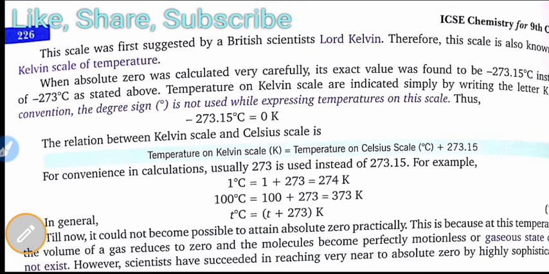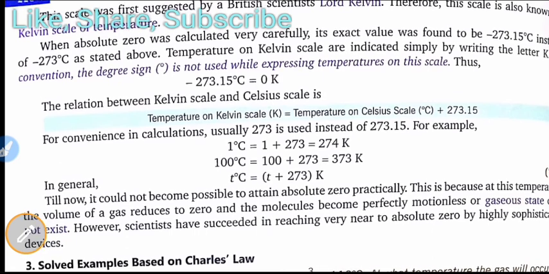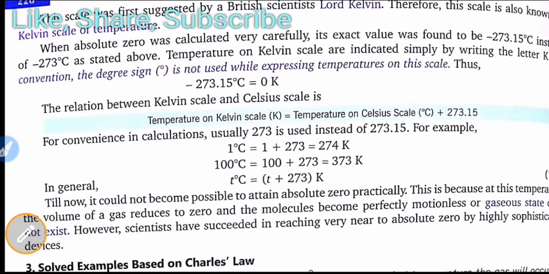For example, 1 degree centigrade is equal to 1 plus 273, which is 274 Kelvin. If we multiply based on this equation, 100 degree centigrade is equal to 100 plus 273, so it becomes 373 Kelvin. So in general, T degree centigrade is equal to T plus 273 Kelvin.